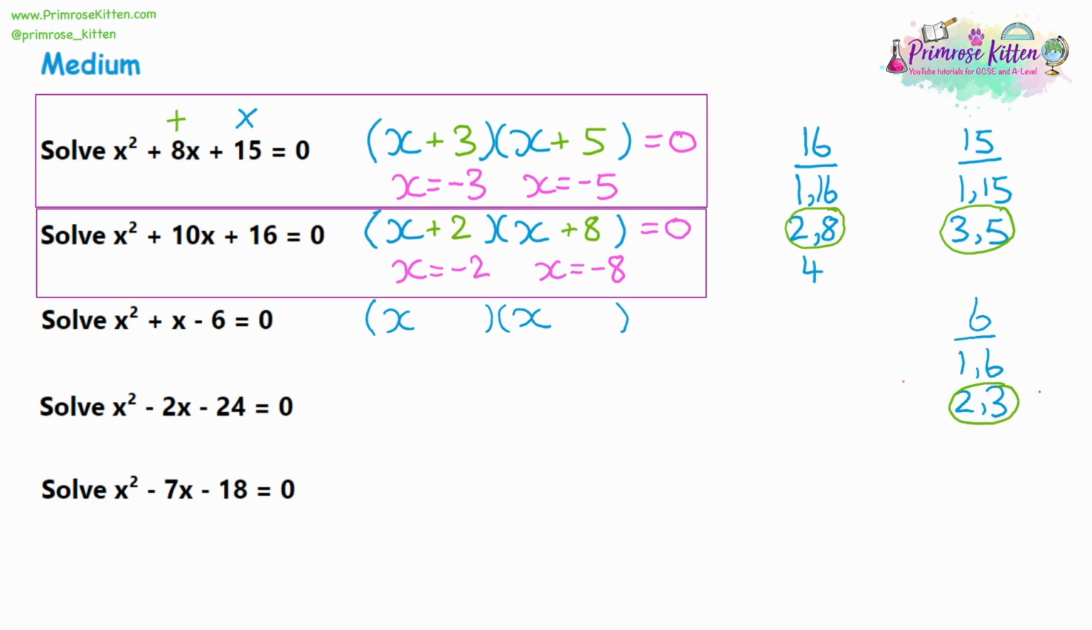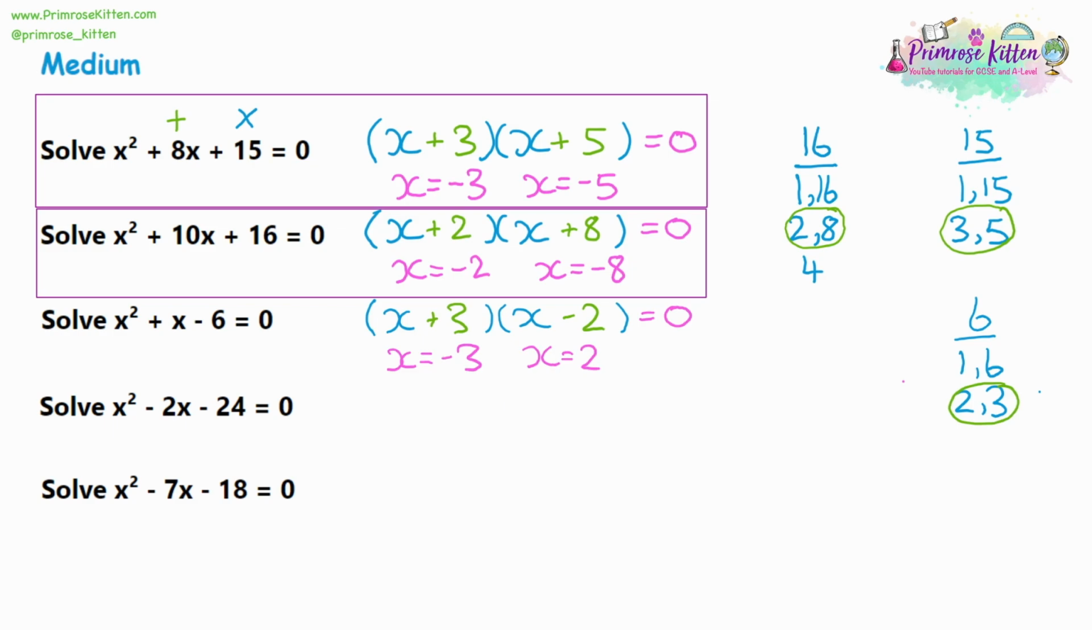Be careful with the signs. To get a positive 1, it's going to be a positive 3 take away 2 to get the positive 1. Then just double check how we get a negative 6. Well, 3 times negative 2 will give us negative 6. That works. And for the answers, take the sign and flip it. Positive 3 becomes negative 3. Negative 2 becomes a positive 2.